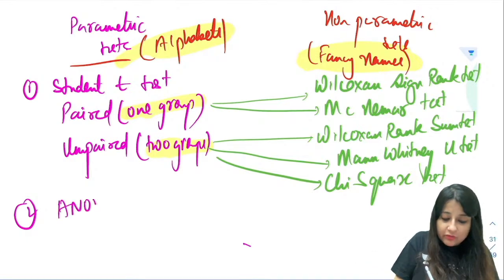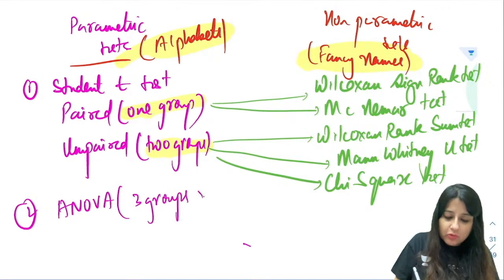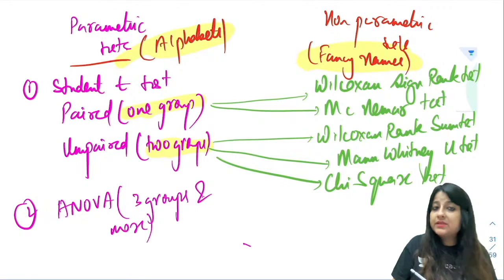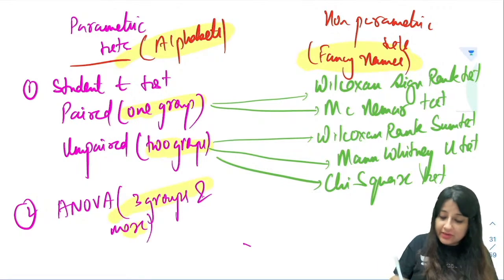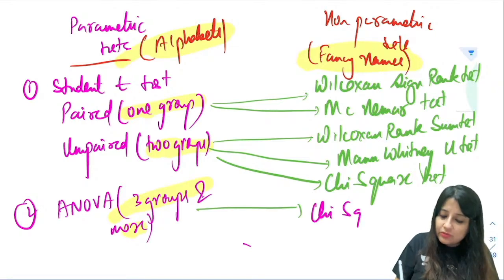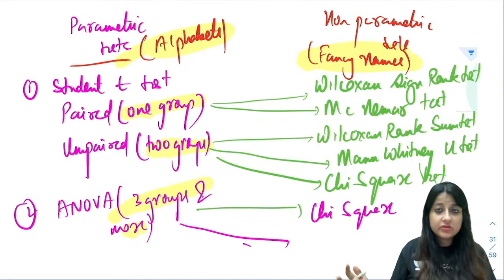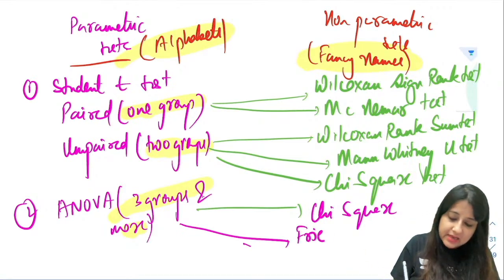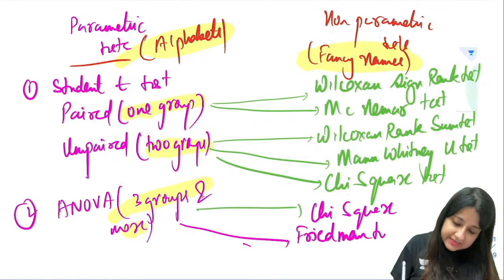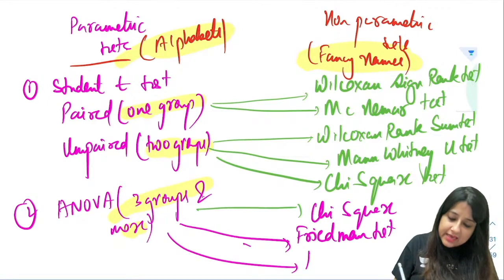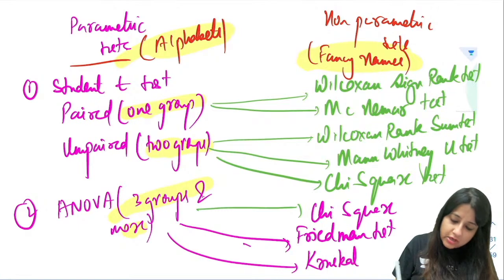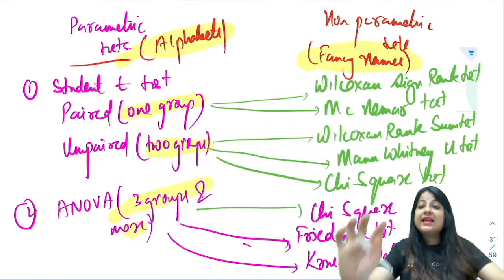Second over here is ANOVA. What are we doing in ANOVA? Three groups and more, three and more than three groups. So here the buzzword is this. Now its counterpart on this side is what? You can very well use a chi-square test, and there are two more tests whose names you must know. Like I said, fancy names. One is the Friedman test, and the other one, everybody, is the Kruskal-Wallis test.